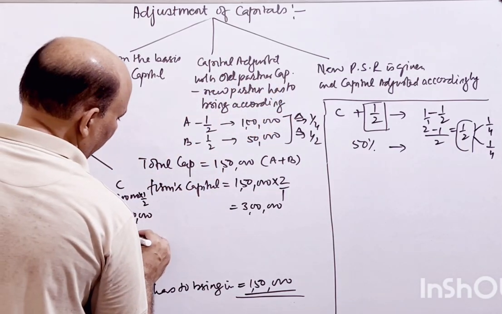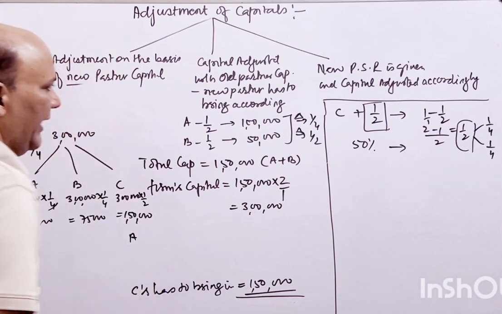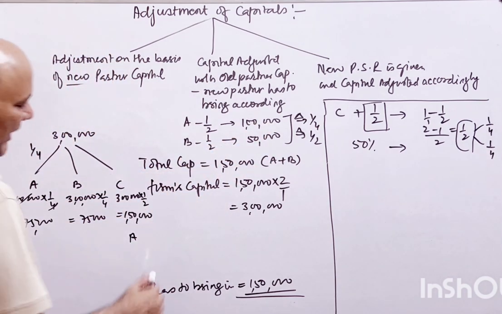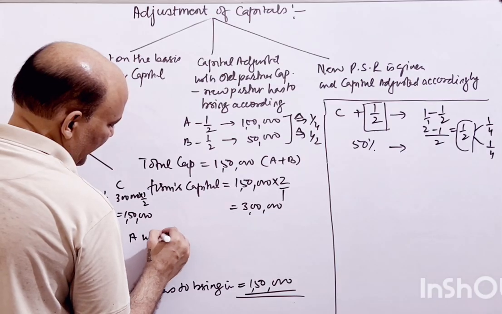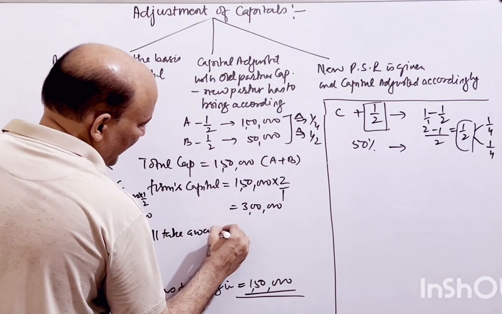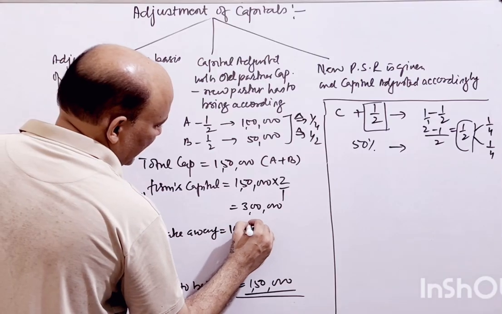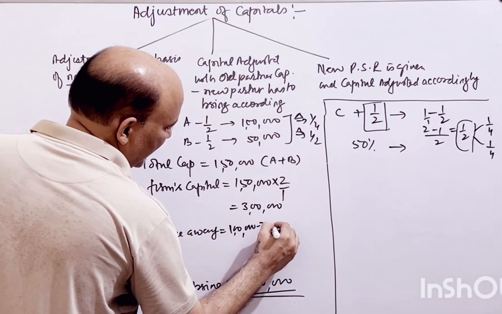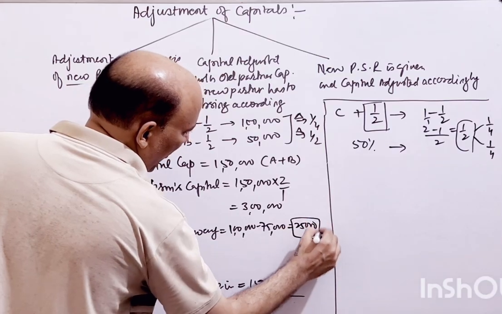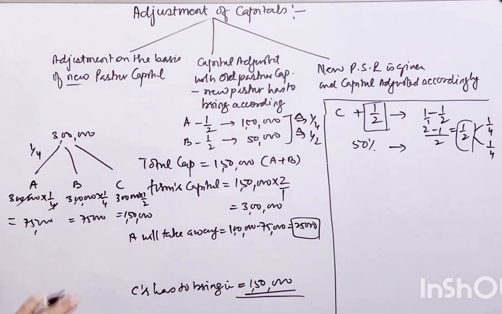नाउ A का देखिए पुराना कितना है? 1 लाख रुपए. अब उसे कितना इन्वेस्ट करना है? 75. So A will take away 1 lakh invested previously. Now he is required to invest only 75,000, so he will take away 25,000 to his home. चलिए 25,000 वो तो अपने घर ले जाएगा.